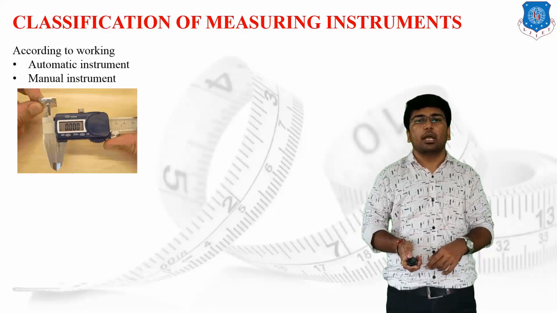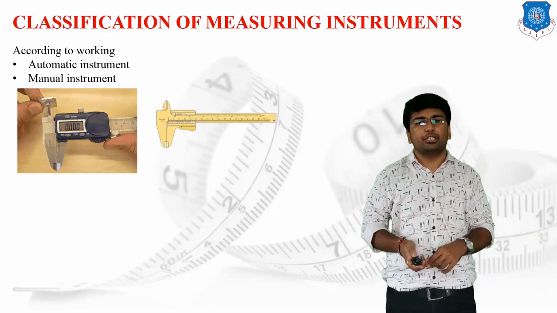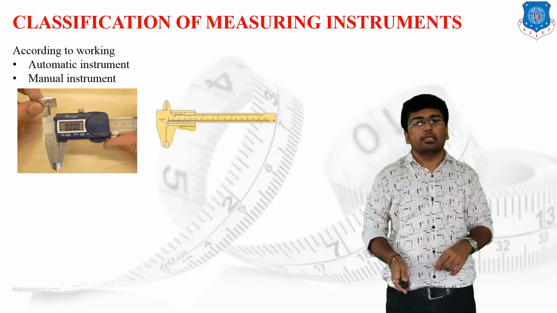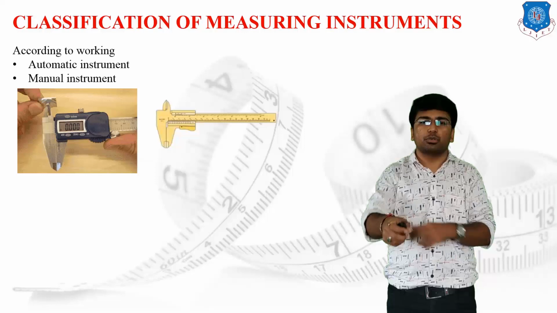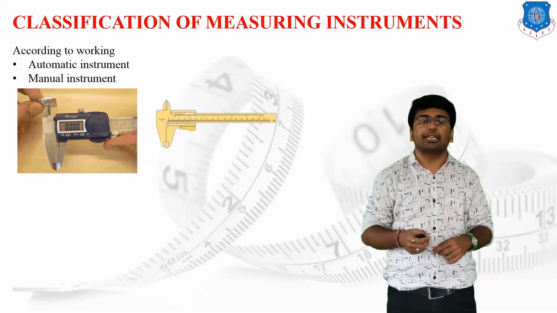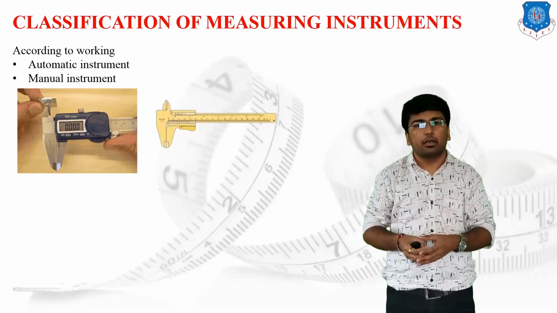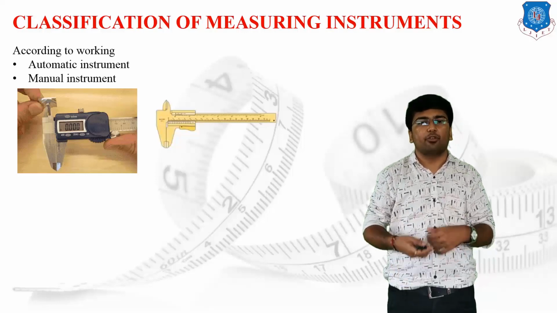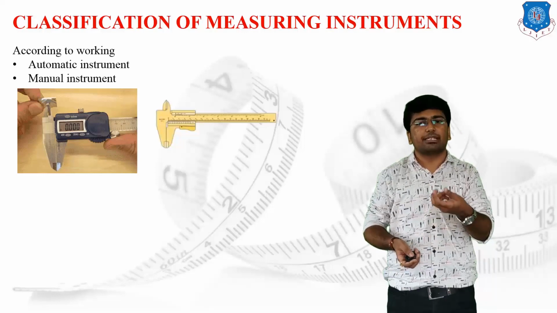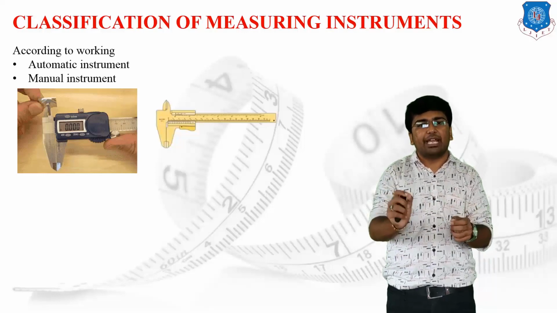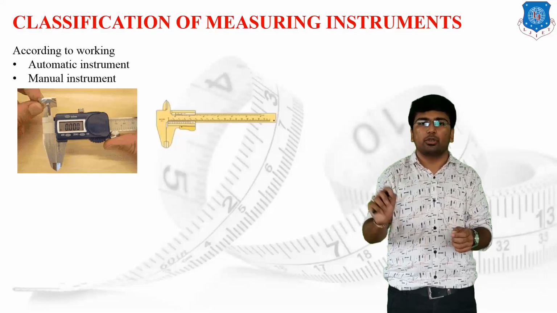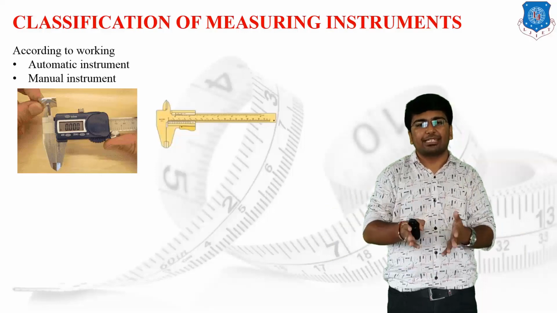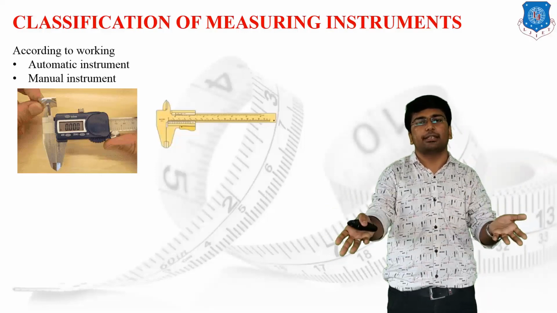The second one is the manual instrument. As you can check on the screen, the same vernier caliper: the first one is the automatic, and the second one is the basic, or we can say the manual vernier caliper. Suppose I have to measure a dimension with it, then I will put the workpiece inside the jaws, open the vernier caliper, note down the main scale reading, note down the auxiliary scale reading, and then apply the formula to get the final reading from the main scale reading and the auxiliary scale reading.